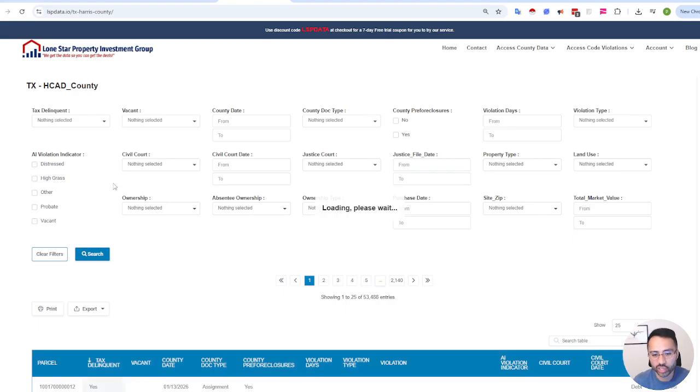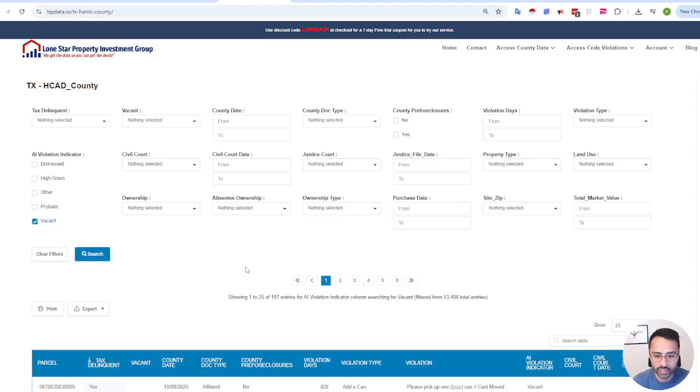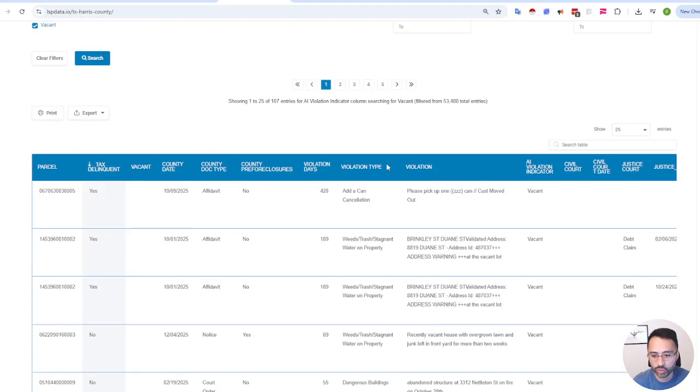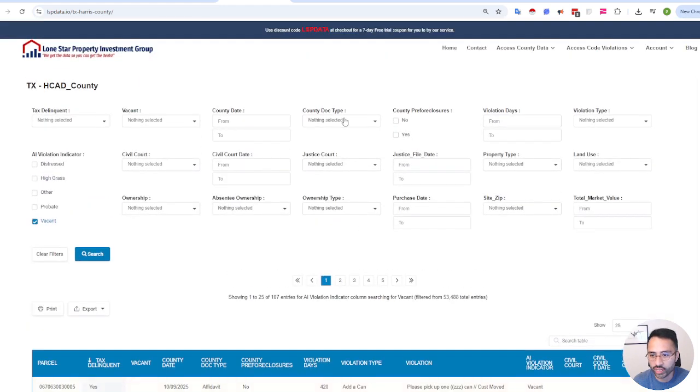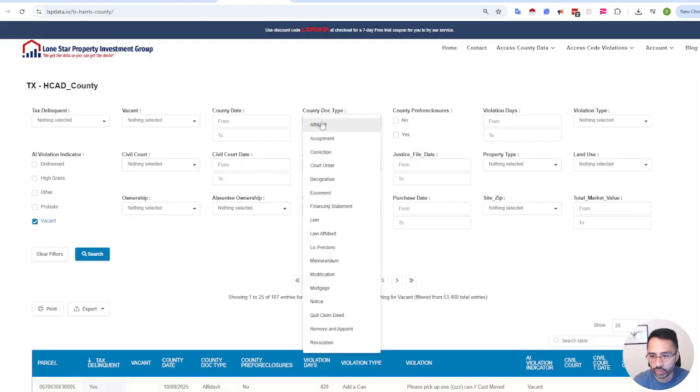And we're starting to tie in a lot of our code violation data as well in here. So even if you were curious, like, hey, let's see if there are any vacant properties that also have some sort of pre-foreclosure indicator. So even here, there are some as well: modification, mortgage, notice, lien, lis pendens. Those are some pretty good ones.